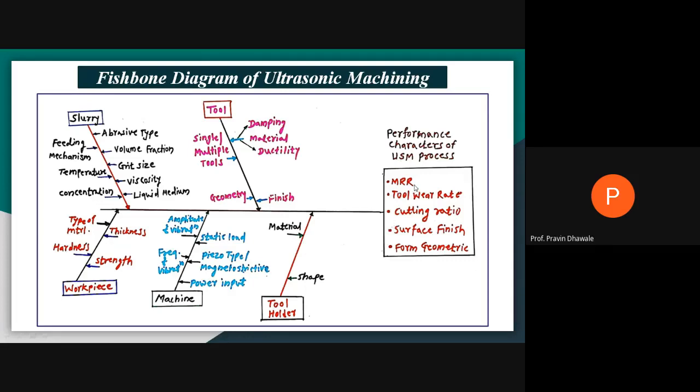It will affect the material removal rate. It will also affect the tool wear rate. It will affect the surface finish, and it also changes the geometry of the form. So we may call it a parametric analysis in case of an ultrasonic machine. Means these are the input parameters, those are affecting the output parameters. So draw neatly this fishbone diagram of ultrasonic machine.